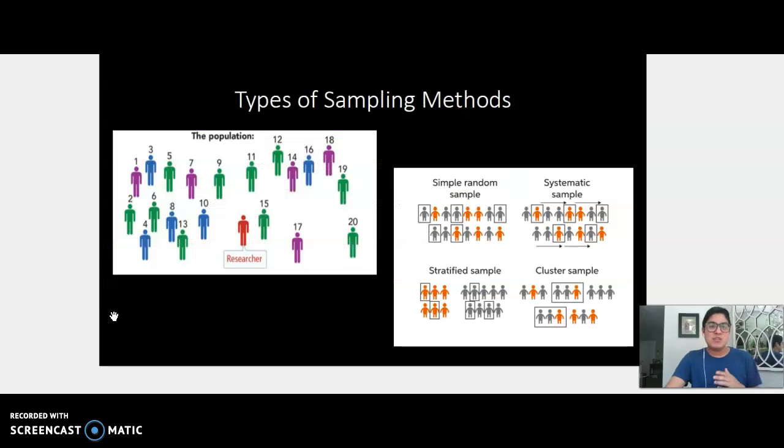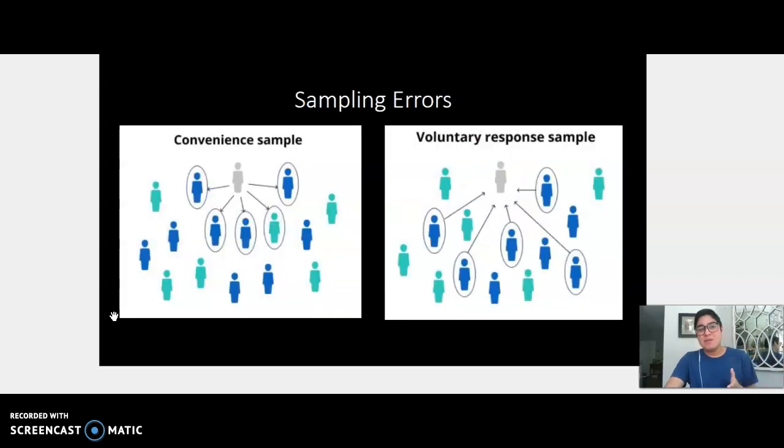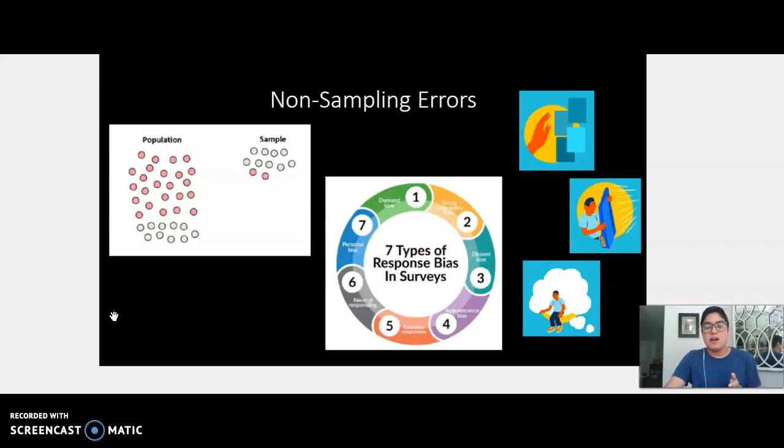Then in this next lesson, we talked about types of sampling methods, the different random methods that can be used. Then we also talked about confounding variables, what happens when we confuse our results with some unknown hidden variable. We did talk about bias, and that can be introduced through sampling errors or through undercoverage bias, non-response bias, or response bias. And of course, bias exists outside of those 3 elements as well.